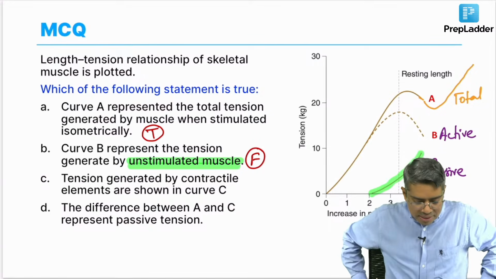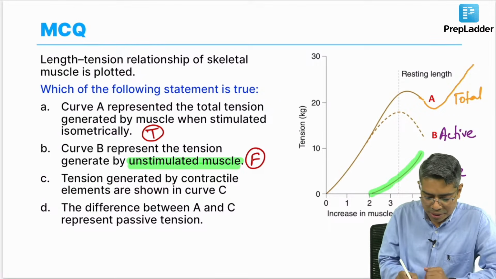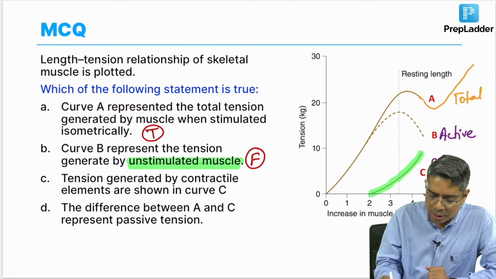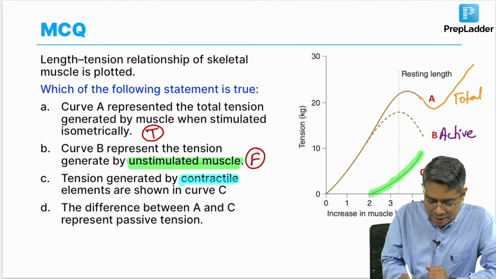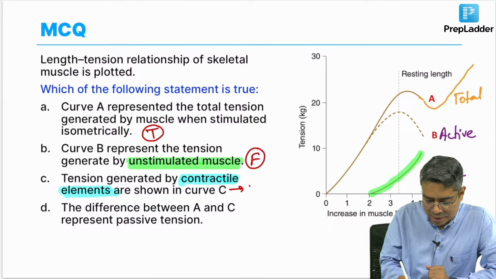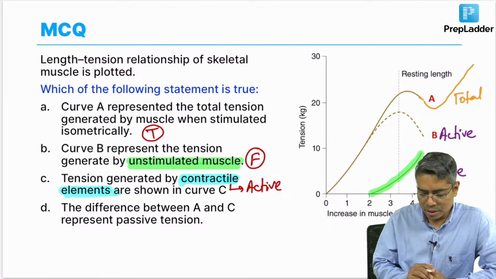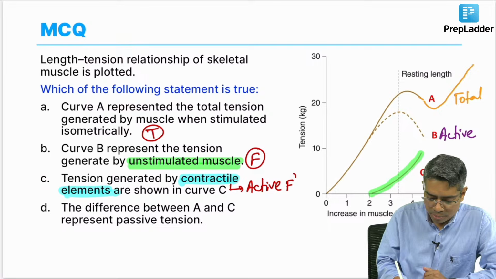Option C is saying tension generated by the contractile element is shown in curve C. The tension generated by the contractile element, that is the actin and myosin, is which kind of tension? That is the active tension, and active tension is not curve C, the active tension is curve B. So this is also a false statement.